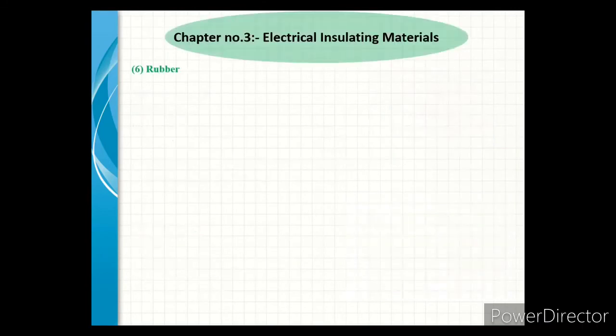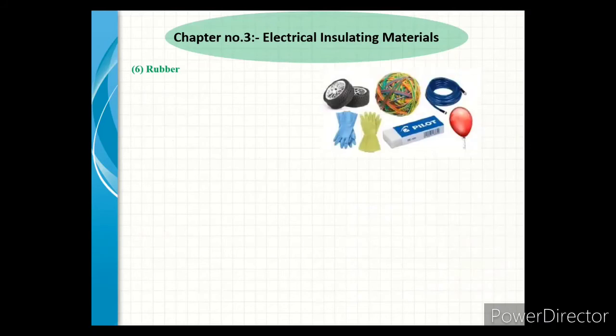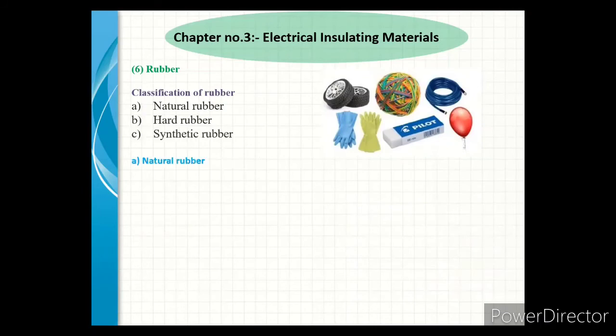Our next insulating material is rubber. First, we see the classification of rubber. The first class is natural rubber. The second class is hard rubber. The third class is synthetic rubber. First, we see natural rubber.